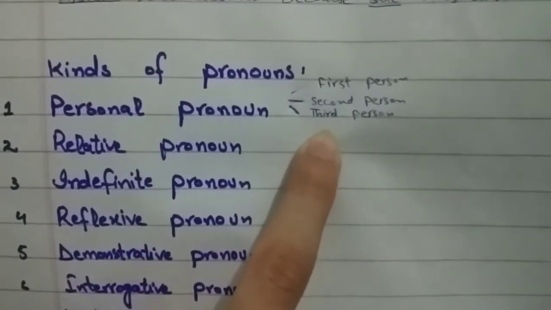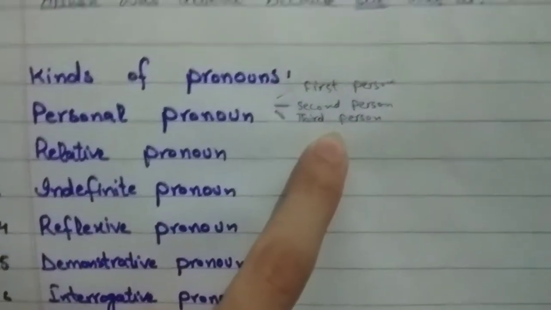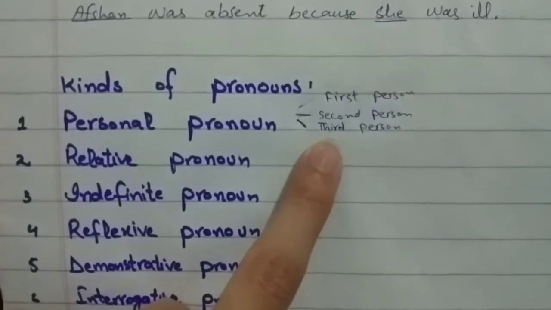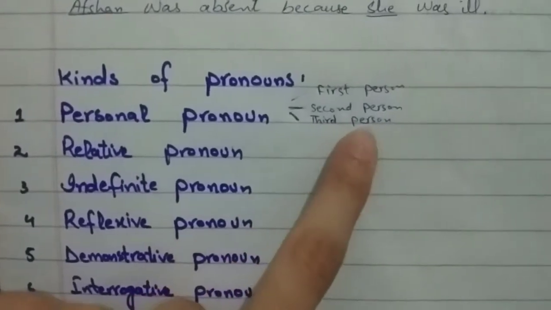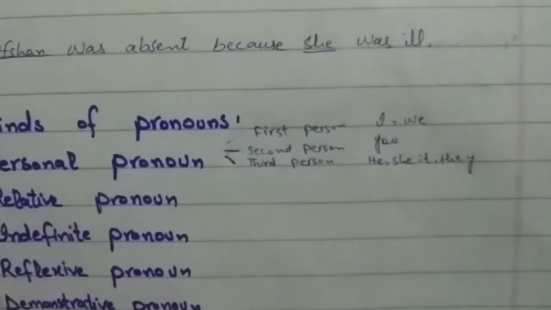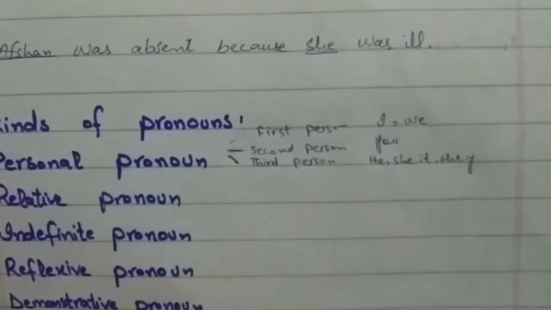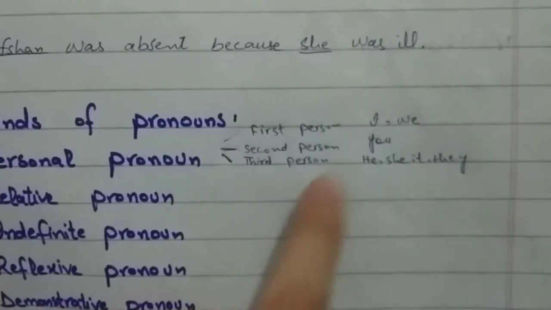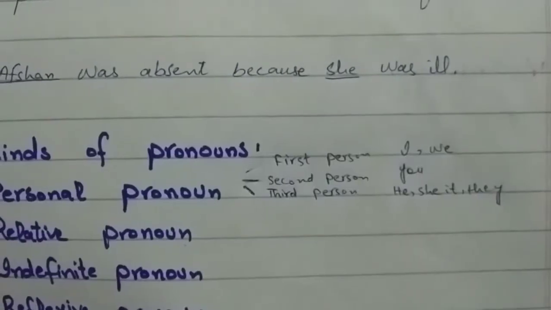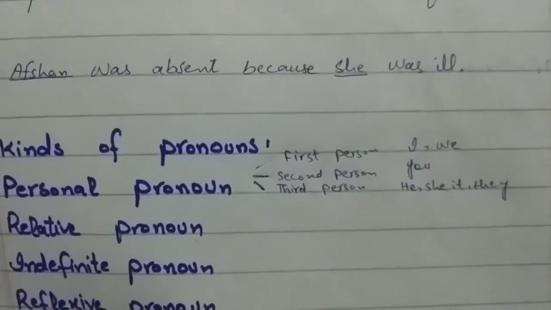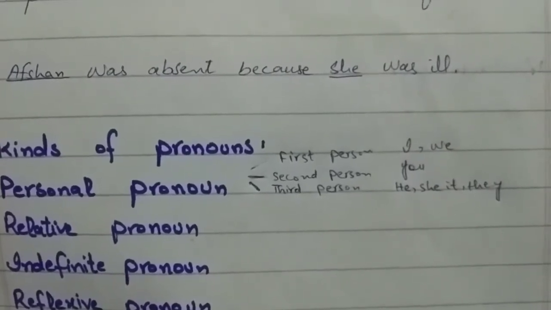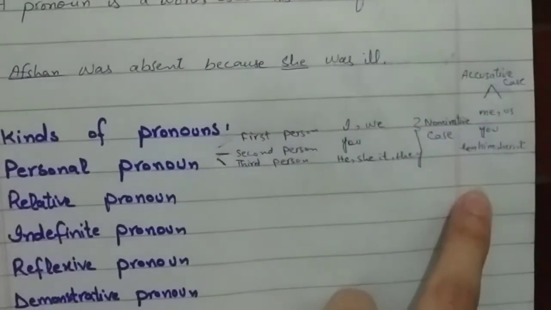Third person refers to the person or things spoken about, which means the person that is not present at that time. So here we have examples. First person is I, we; second person is you; third person is he, she, it and they. They are used as subjective pronouns, or you may say, in the nominative case.